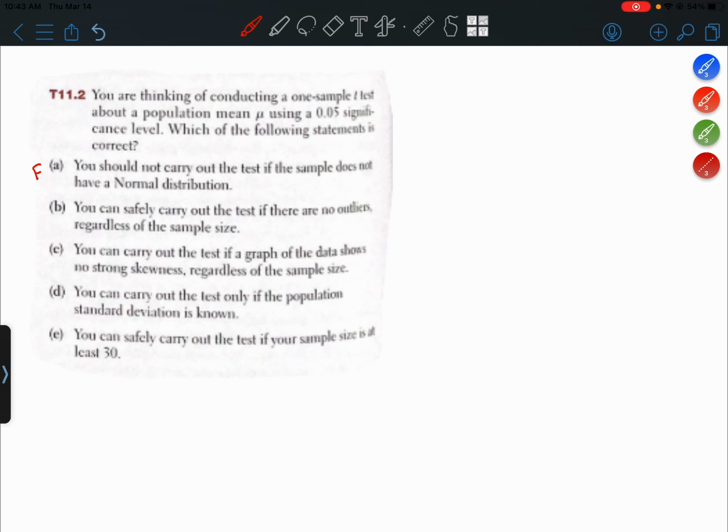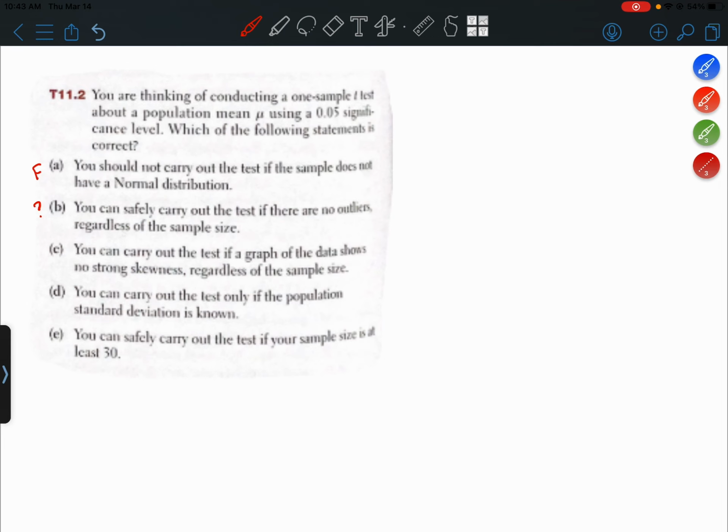Okay. All right, statement B. You can safely carry out the test if there are no outliers, regardless of the sample size. I'm going to put a question mark there. This is kind of true, but they don't mention the strong skewness. So I'll wait and see if there's a better answer choice.